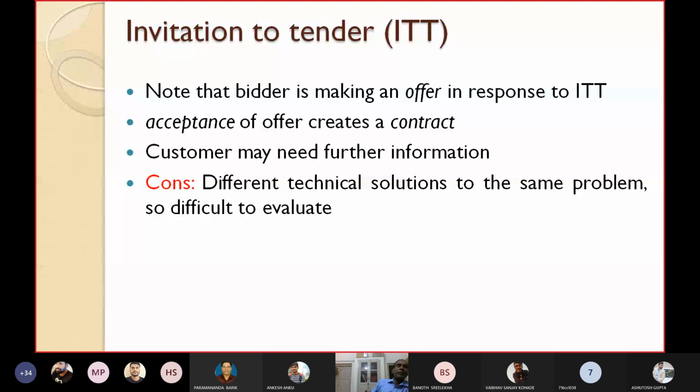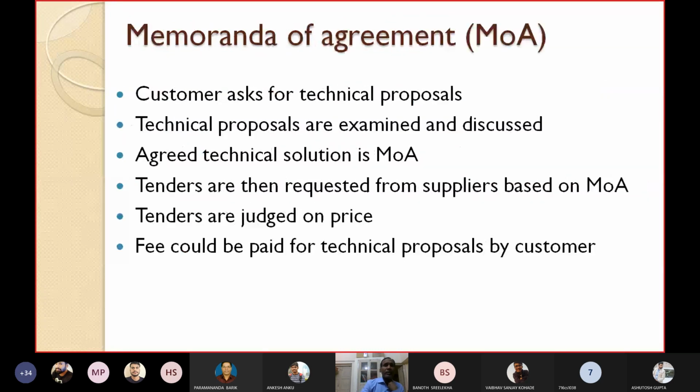The drawback of this ITT method is that different technical solutions to the same problem are difficult to evaluate. So suppose the problem is the same, but there are different solutions to solve it. Why? Because they require making some plan also. So the drawback is that different technical solutions to the same problem are difficult to evaluate. This is the drawback of ITT.